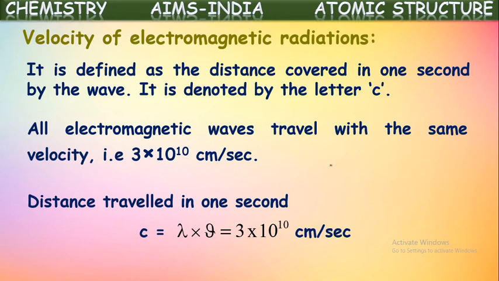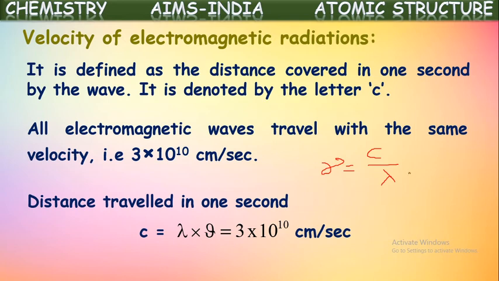Earlier we have seen the equation relating wavelength and frequency, that is nu is equal to c by lambda, because nu is inversely proportional to lambda. To remove the proportionality we have taken a constant c there.